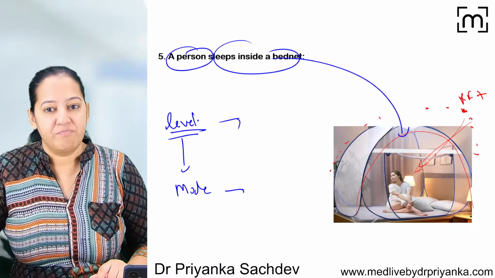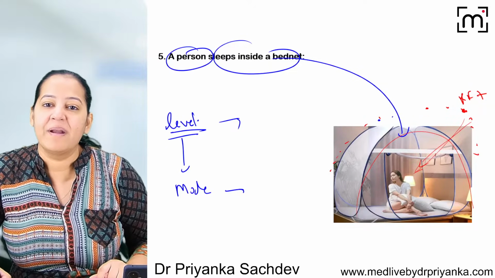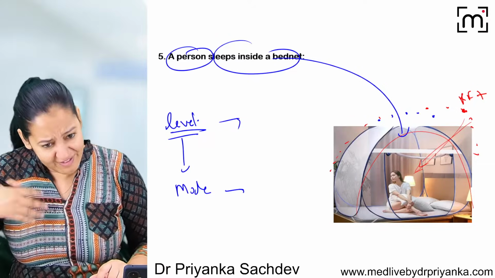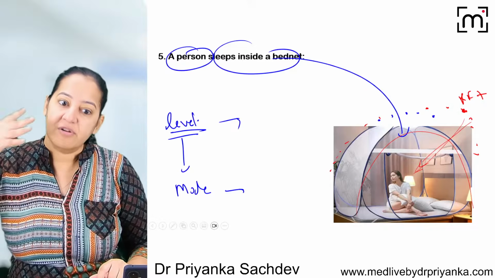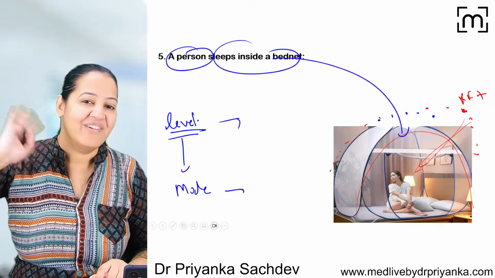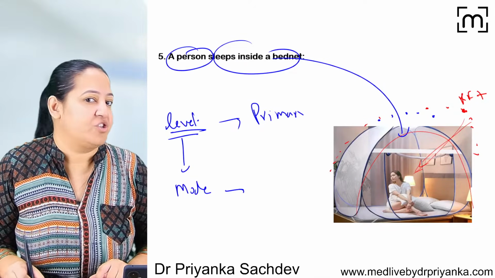So my answer is, the person is using a bed net because the mosquito is present now. Mosquito will be present only then will they put up a bed net, otherwise they wouldn't. So the risk factor is present, but the disease is absent. In primordial, the risk factor should be absent. Here the risk factor is present, disease is absent. So it is primary level of prevention, not primordial.